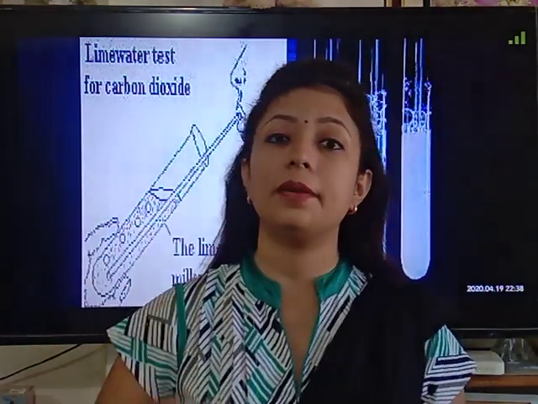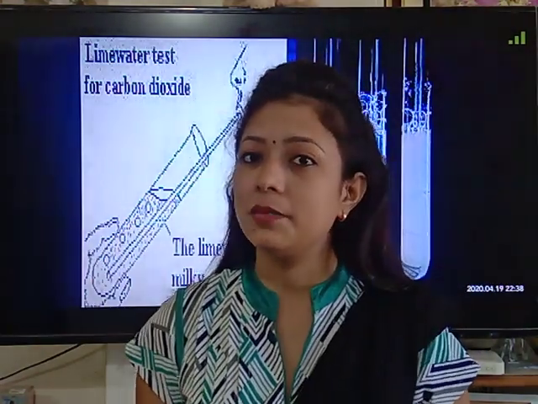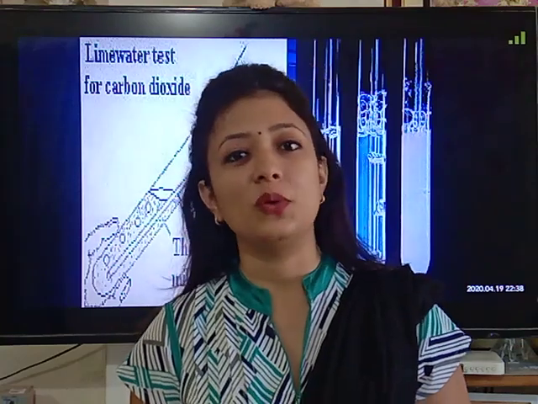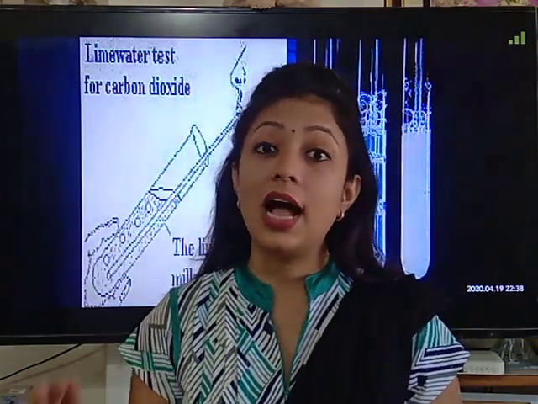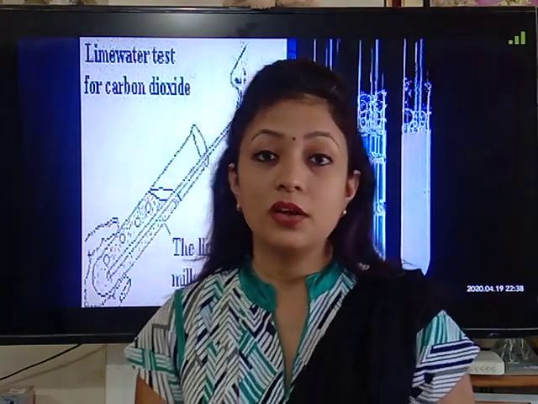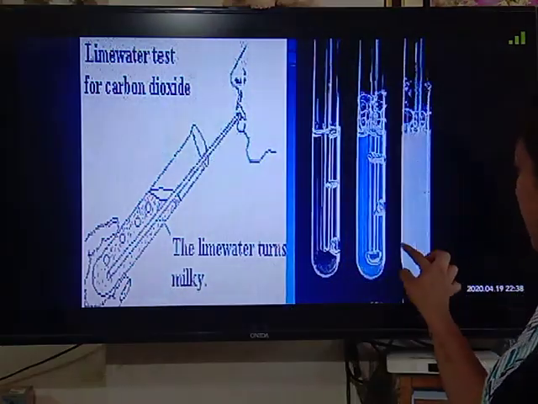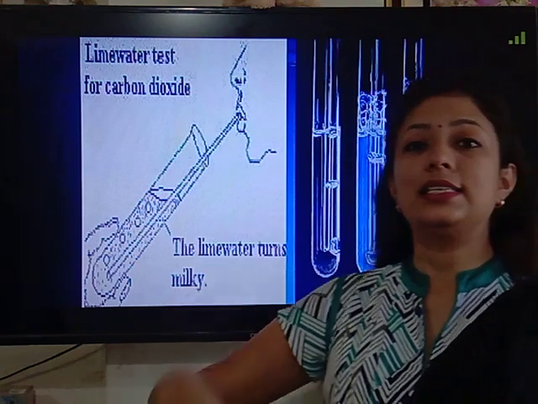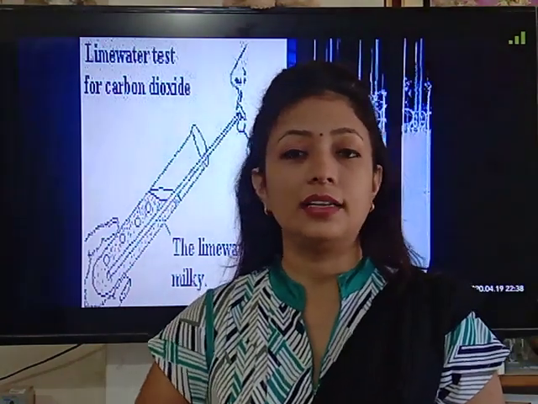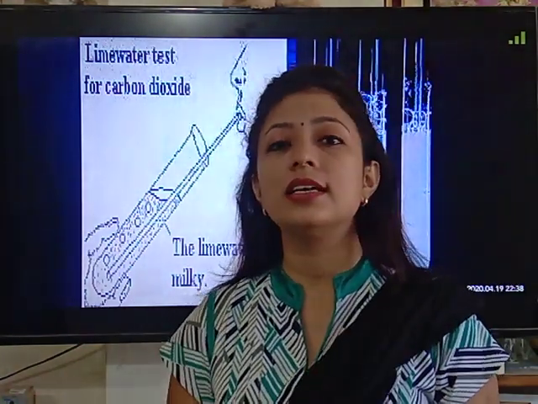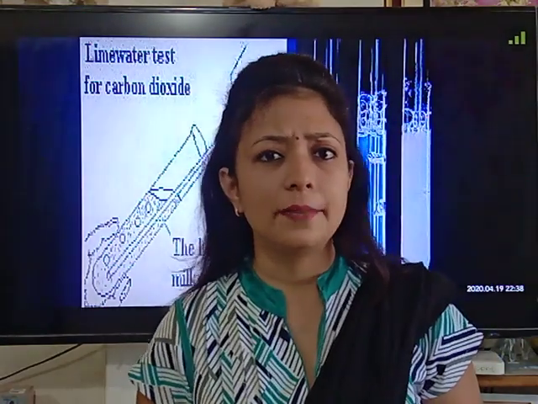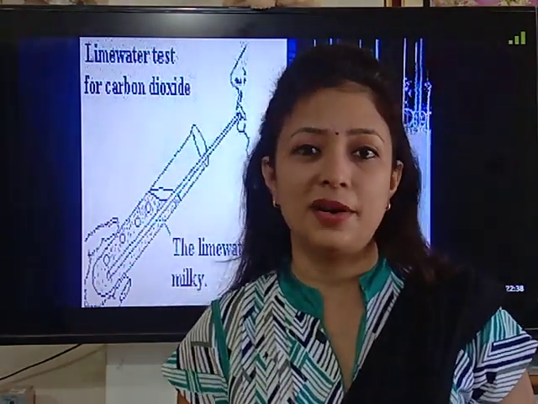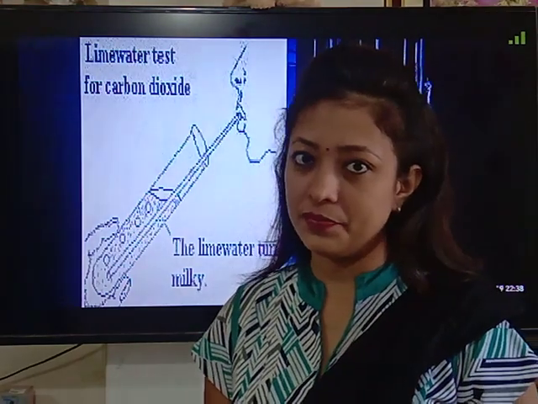So children, once we keep this test tube undisturbed for a few minutes, you will observe that this calcium carbonate settles down at the bottom of the test tube. It gets precipitated at the bottom because it is insoluble in water. Now children, what will happen if we keep on adding carbon dioxide through this solution?